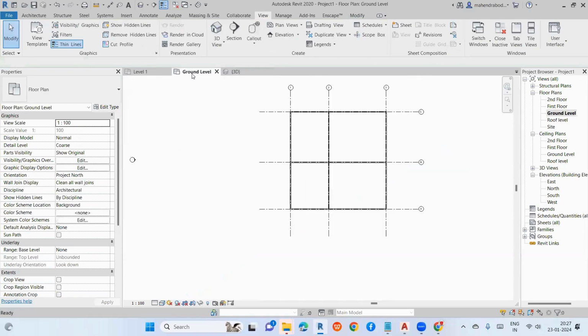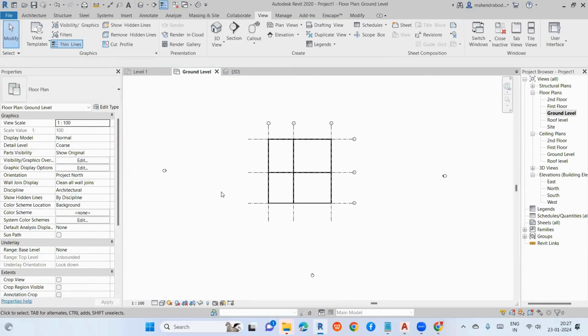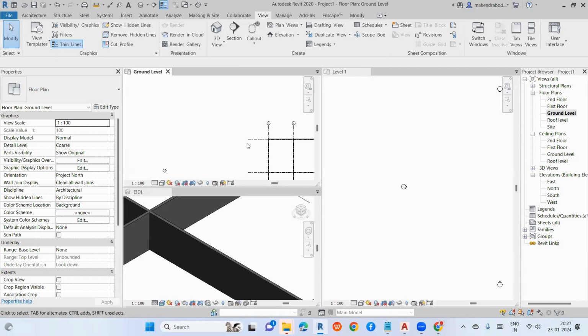Okay. So I'll go to my ground level. I'll go to 3D view. At that time, I want to open multiple windows. Just type WT. Okay.